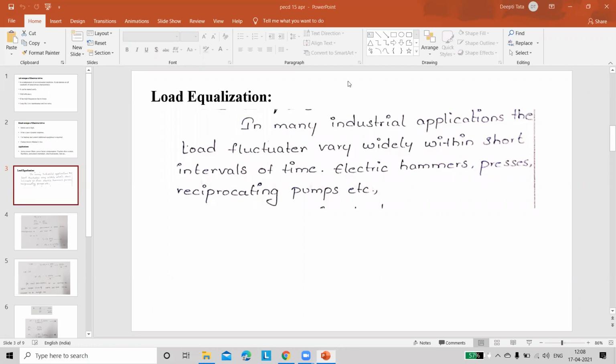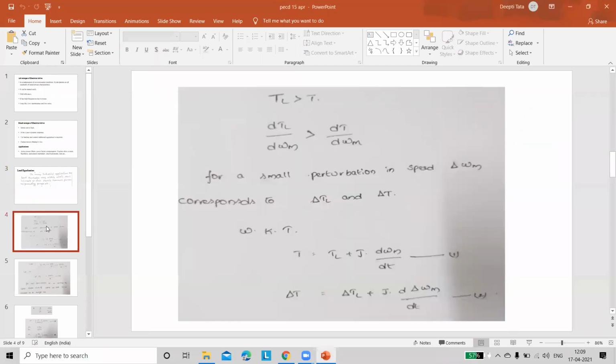Small applications where load fluctuations occur are electric hammers, pressers, reciprocating pumps, etc. And from the stability criteria in the last class, we know that load torque is always more than our drive torque, that is motor torque. So TL is more than T.